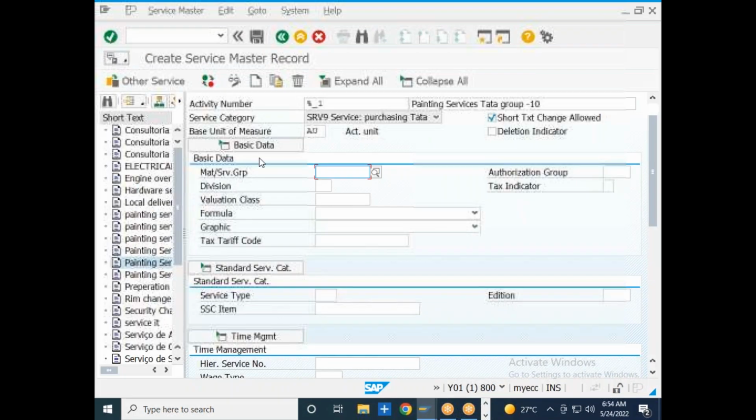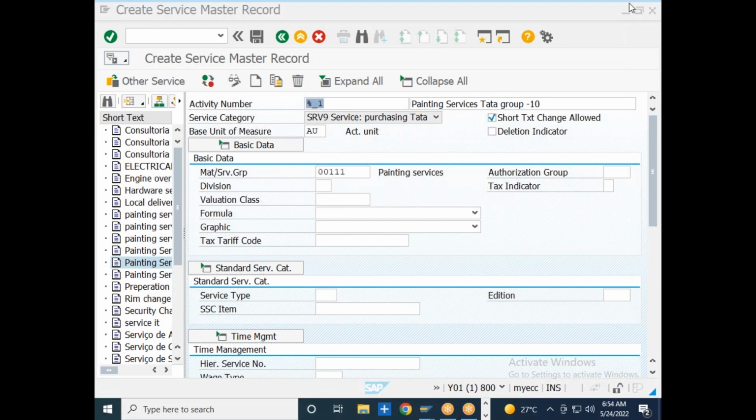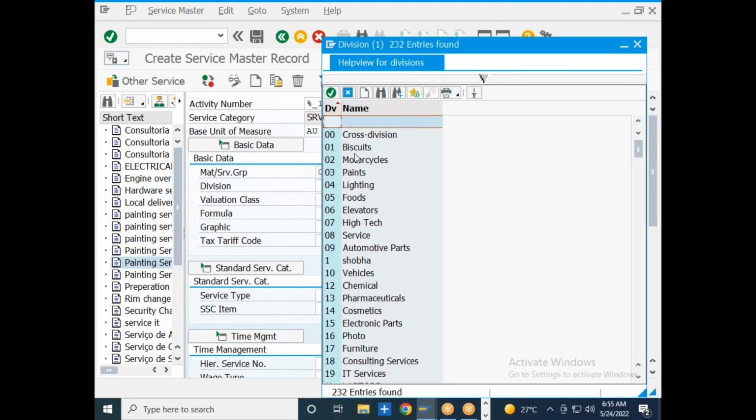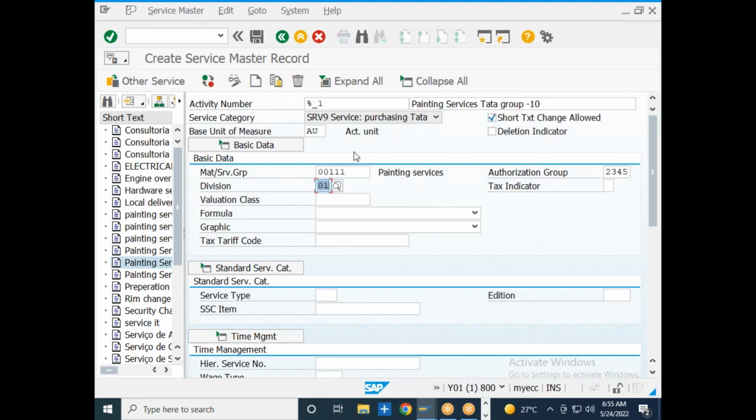Now if I want to select a relevant service group 00111, I can put it over here, which is nothing but painting services. Then authorization group. You already know what an authorization group is. I think we discussed this tab yesterday as well. So I will select some authorization group over here. Then division. I will select some division which is relevant for this particular service.